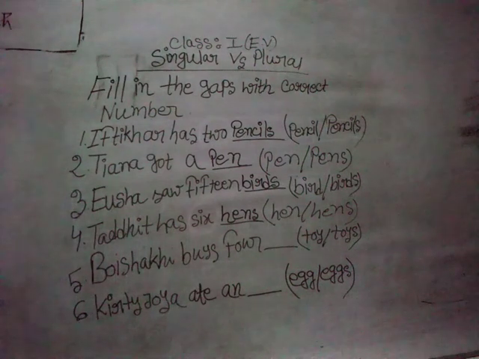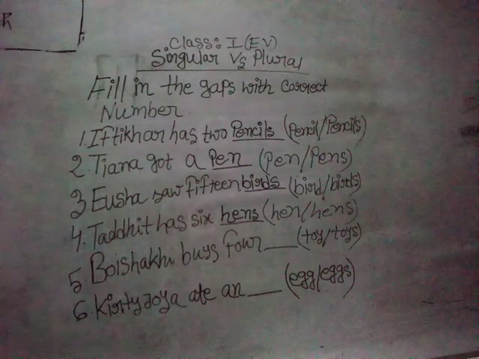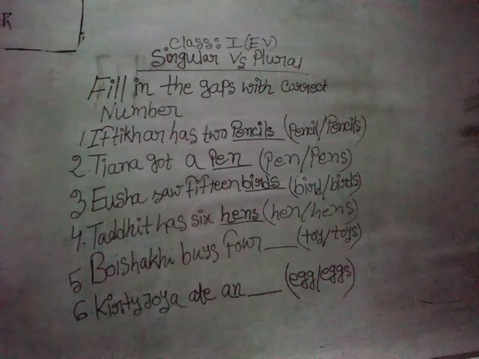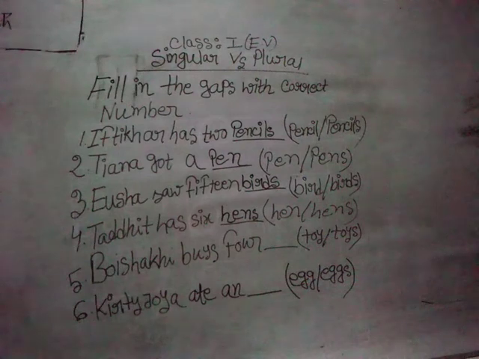So we are done with it. Now coming to number 5. Here Boishakhi, another one in our class who always attends the classes. Boishakhi buys 4 dash, toy or toys. One of the best things about Boishakhi is that she has got the fastest handwriting. She really writes very fast in the class. After the dash, you can see in the bracket there are 2 options. One is toy, T-O-Y, and another one is toys, T-O-Y-S.